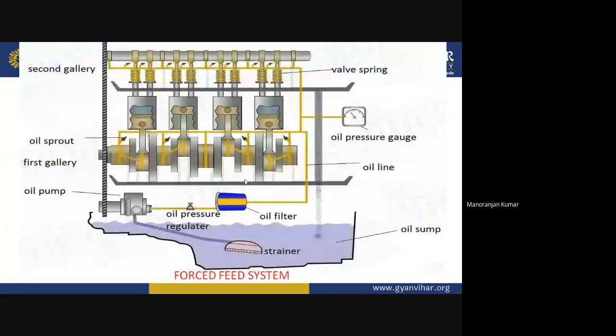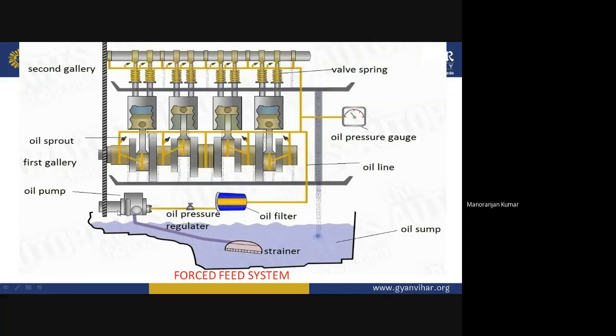Now you can see this is the diagram of this force feed system. Here, this is the oil reservoir, the oil sump. Generally this oil sump is in the crankcase, just below the crankshaft. In this oil sump, you can see this is the strainer. The use of this strainer is to remove foreign impurities, foreign particles from the lubricating oil which is entering this oil line. The main function of this strainer is that.